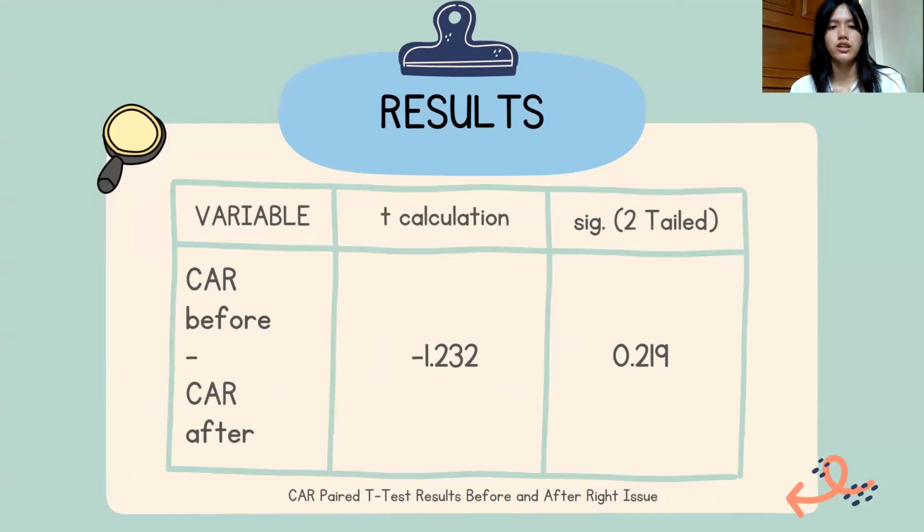And the second result is the cumulative abnormal return paired t-test result before and after the rights issue, which showed a significance t-test value of 0.219, which is greater than 0.05. So the second hypothesis is rejected, because there is no difference in cumulative abnormal return before and after the rights issue.